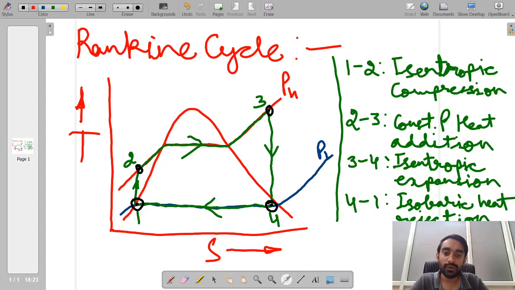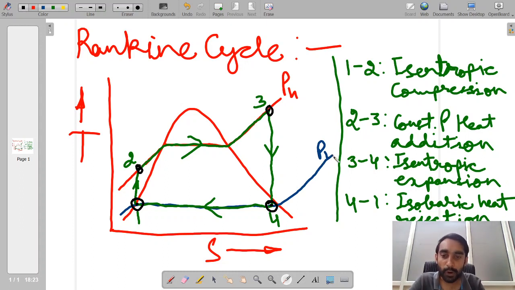Okay, so over here I have included the TS diagram of the Rankine cycle. Along the ordinate we have the temperature axis, and along the abscissa we have the entropy axis, and this is our liquid vapor dome. Over this liquid vapor dome I have first drawn two pressure lines. One has pressure PH, some high pressure, and the other pressure line has pressure PL.